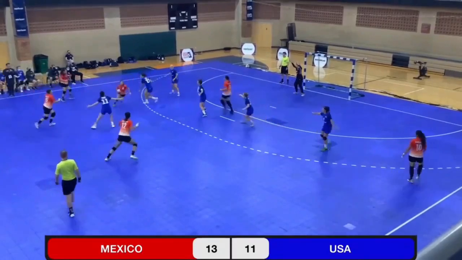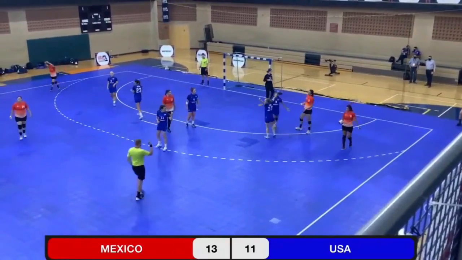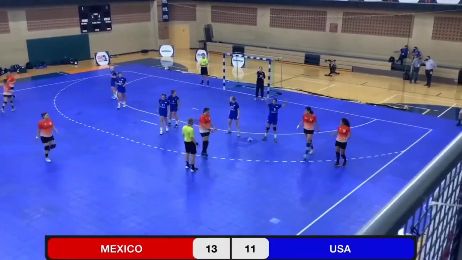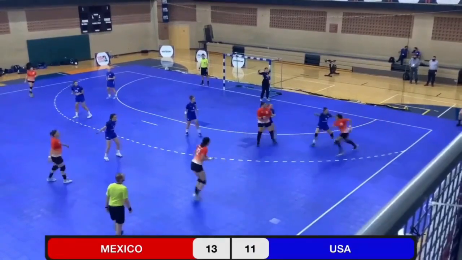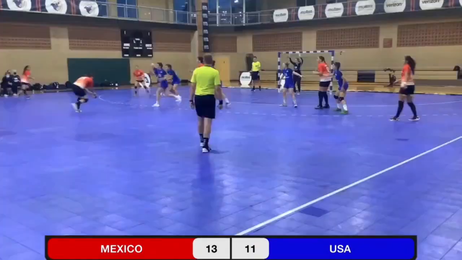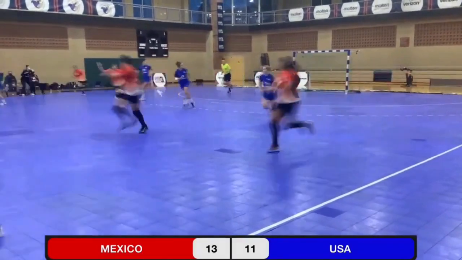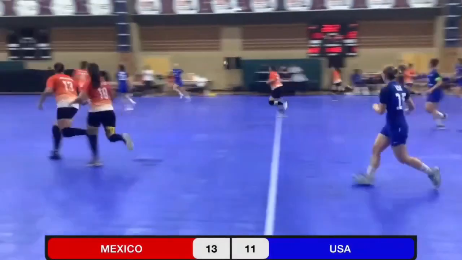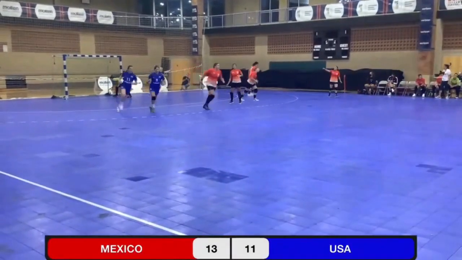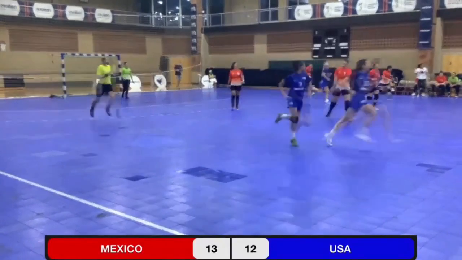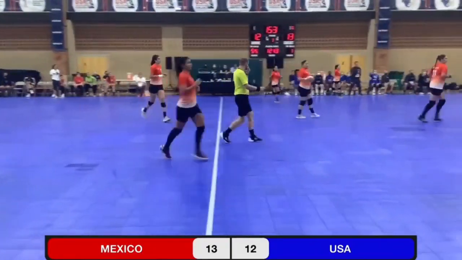U.S. again extending the defense, putting some pressure on Mexico. And Emma Reedy with some nice defense on the much taller player. Sana Wheeler with the steal. She passes it to Saga Norden, who shoots and scores. Cuts the lead to 1 goal with 17 seconds left in the half.